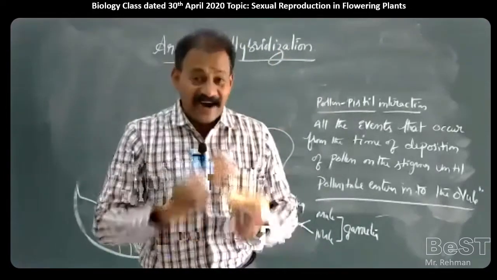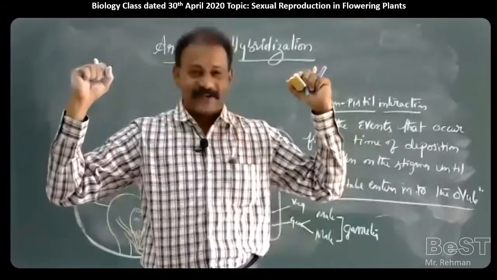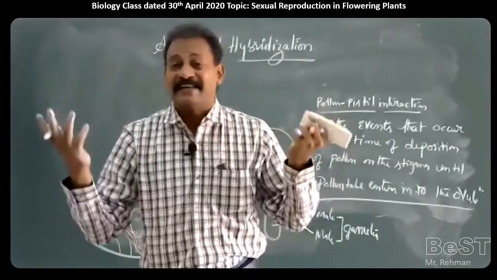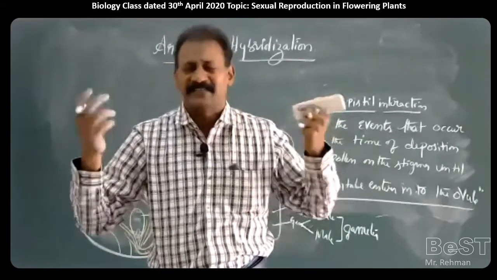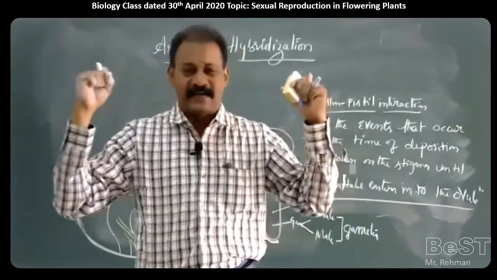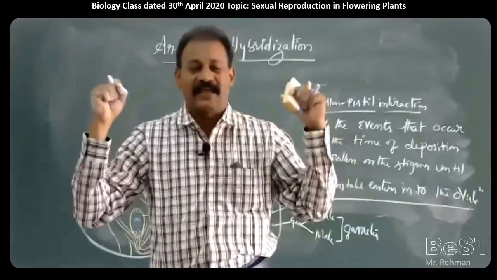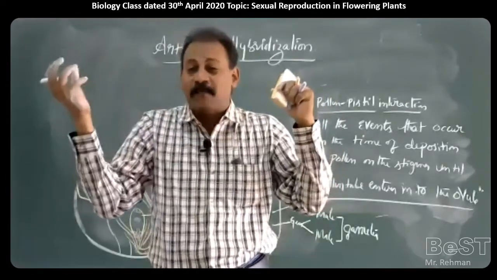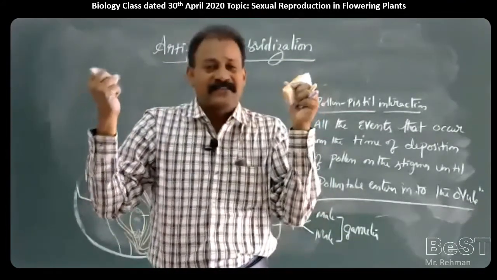We are going to select two plants of our choice. What is our choice? Definitely we will go for better plants: better yielding plants, disease resistant plants, drought resistant plants, and other good characters. So whenever we select two parent plants because of their good characters, out of these two we take one as male and one as female. Now we are going to cross them by taking the pollen from the male plant to the female plant, onto the stigma.